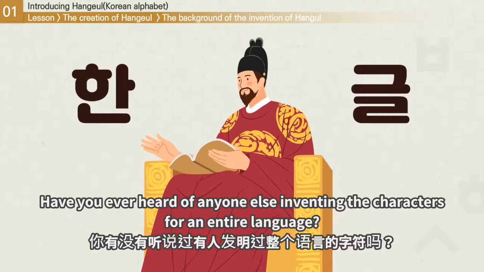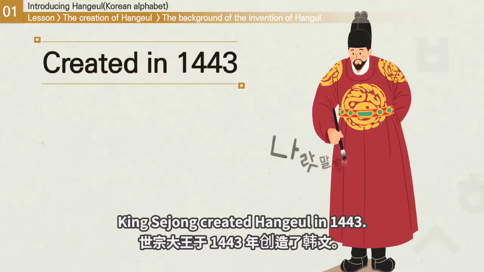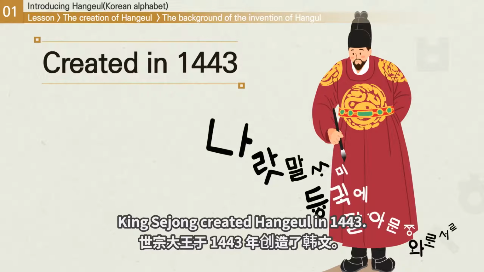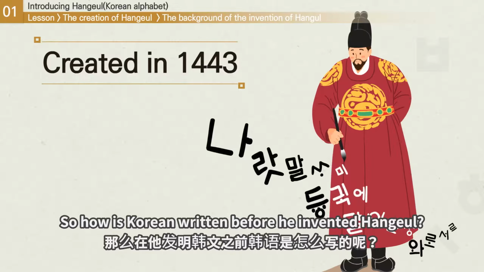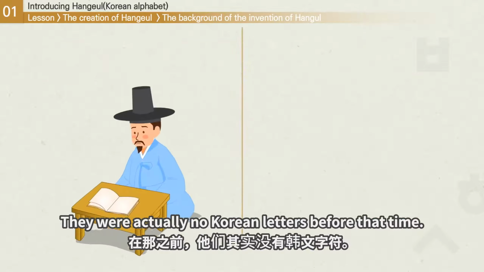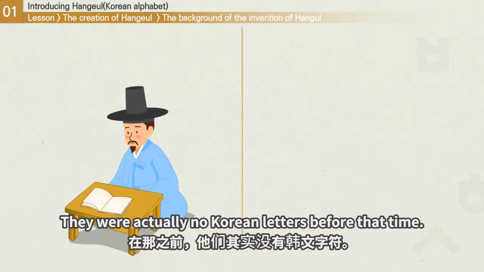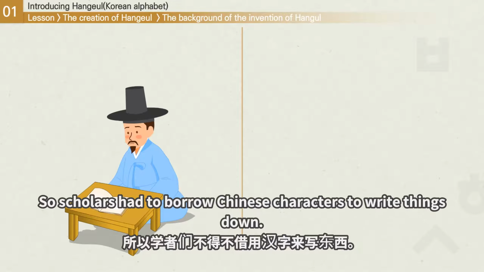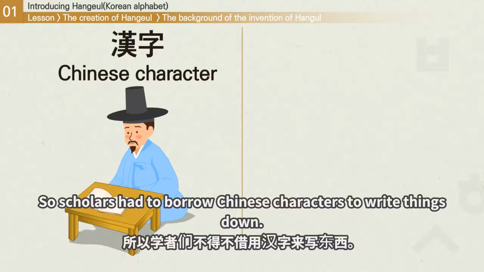Have you ever heard of anyone else inventing the characters for an entire language? King Sejong created Hangul in 1443. So, how was Korean written before he invented Hangul? There were actually no Korean letters before that time, so scholars had to borrow Chinese characters to write things down.